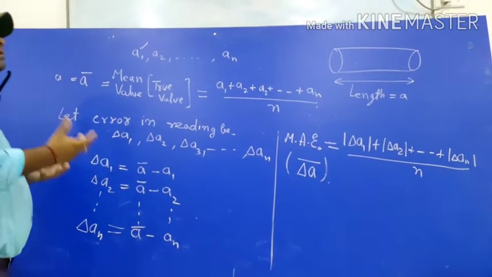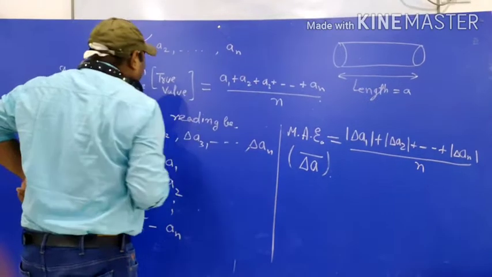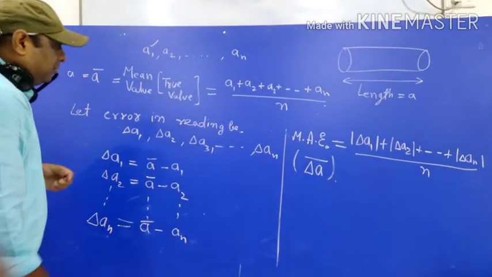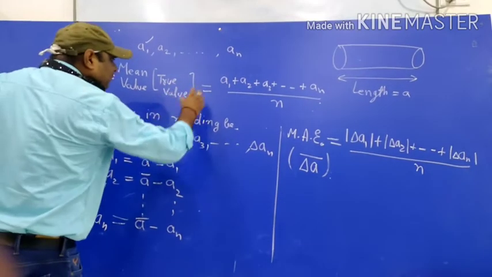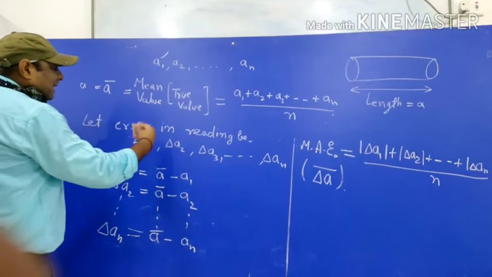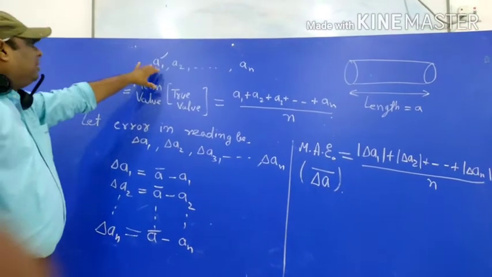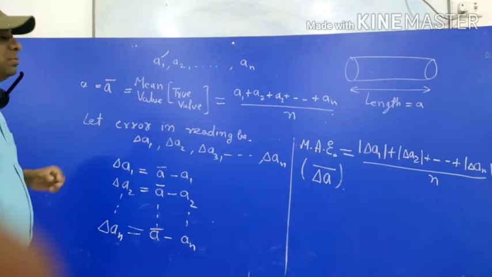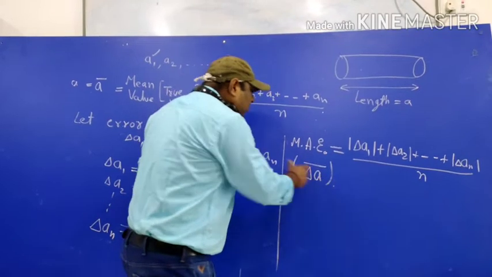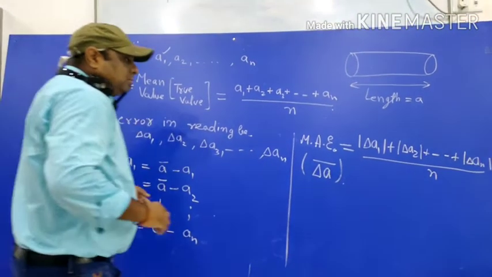So when we are measuring any physical quantity and we are getting number of observations as A1, A2 and An, then its true value or mean value can be termed as mean of all the observed values. And the error in particular reading which we are getting, that will be called as absolute error, and that will be represented by delta A1, delta A2 or delta A3 like this, which we are getting by subtracting the observed value from the true value. And when we are taking mean of all these, then we are getting mean absolute error in our desired experiment.